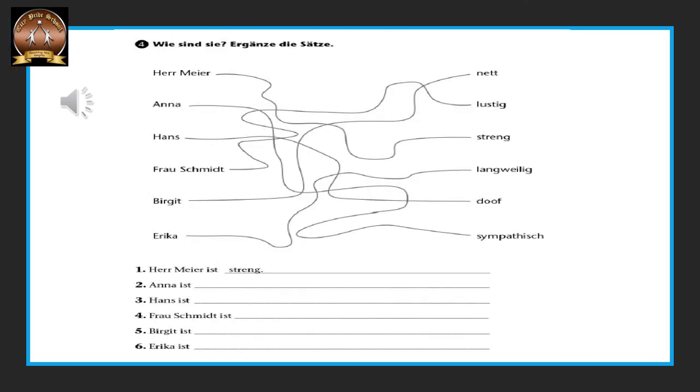The next exercise is Übung 4. Wie sind sie? How are they? Ergänzen Sie die Sätze? Complete the sentences. So we have to match these persons to their adjective. Okay, very simple. Herr Meyer ist streng. Correct? Next one, Anna ist sympathisch. Hans ist doof. Doof means stupid. Okay, very simple. So just write the name, then ist, and then the adjective. Okay, I am sure you can do this on your own.